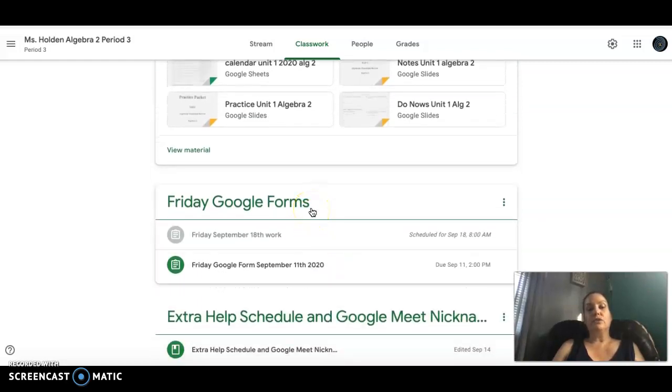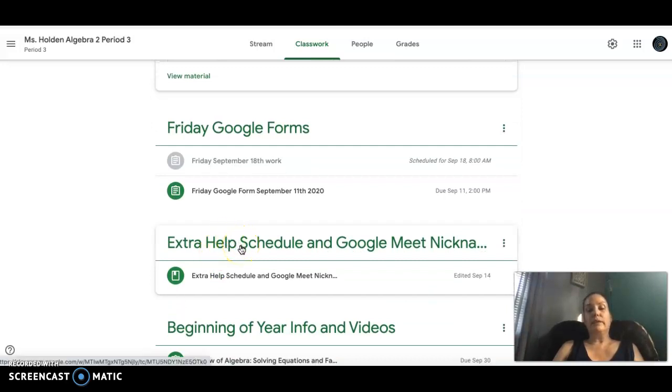Friday Google Forms section. Every Friday, they are not coming to a class at a specific time, but instead they have an assignment that's in the calendar, just like any other day. They're working on that on their own. I do have extra help or office hours where they can come for extra help or make an appointment if they need some individual help. In addition to that, on Friday, they're going to fill out this Friday Google form. So that's their attendance for the day.